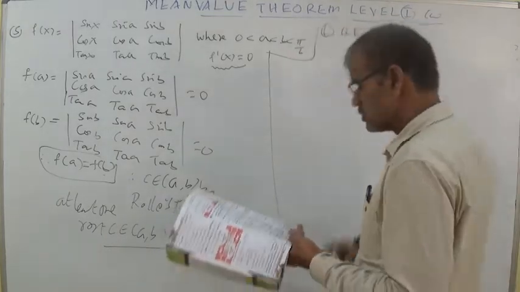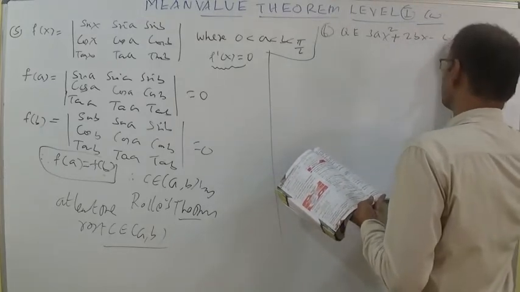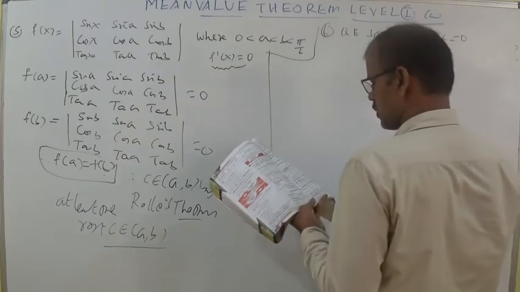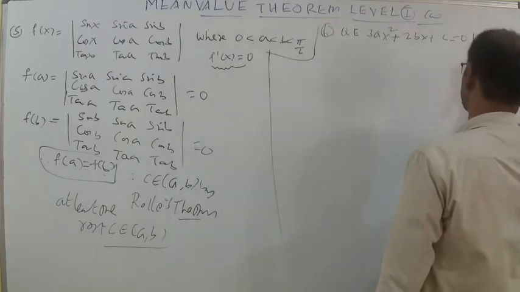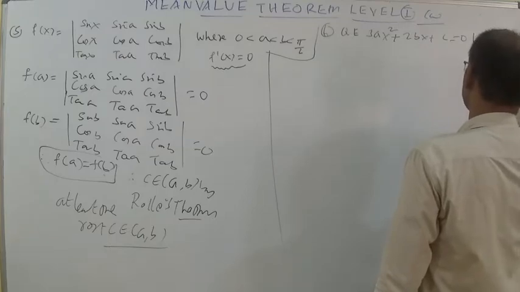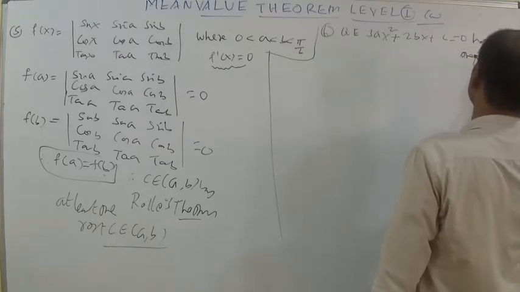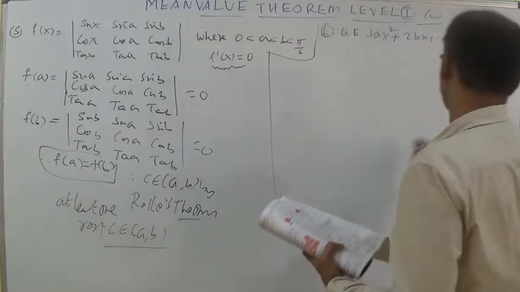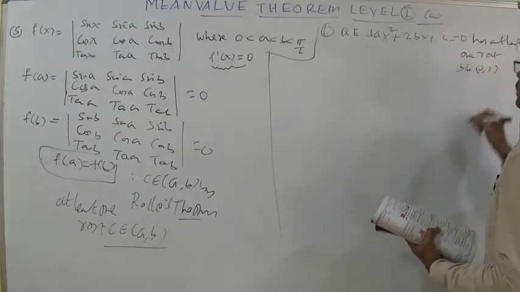So 3ax square plus 2bx plus c equal to 0 has at least one root lying between 0 and 1.